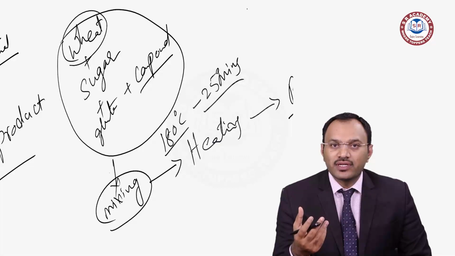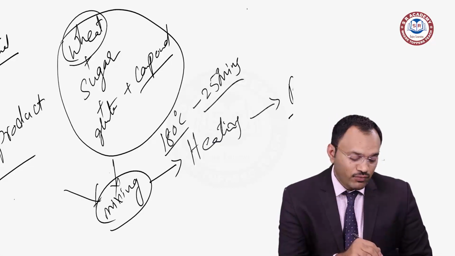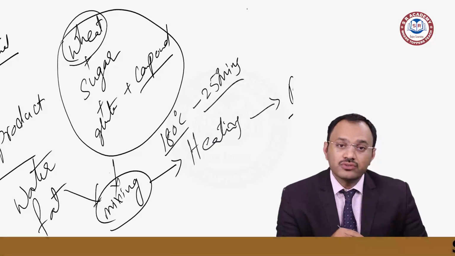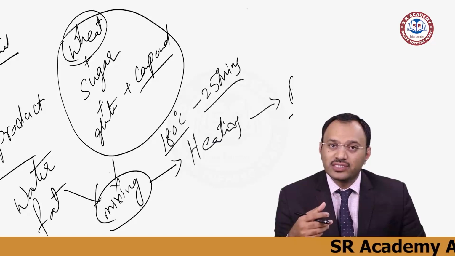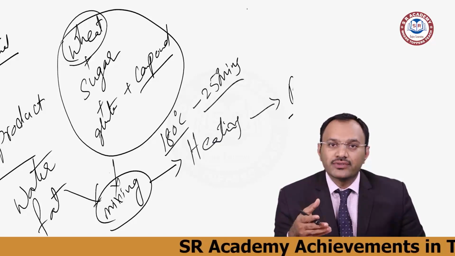There is a requirement. And while mixing, I will be adding a lot of other ingredients like water, and fat. This fat may be good quality vegetable fat, or other fat which is generally available, margarine. There are a lot of requirements in fats, right? So I will be adding a lot of products into it.